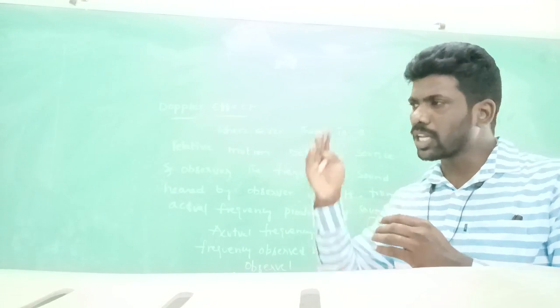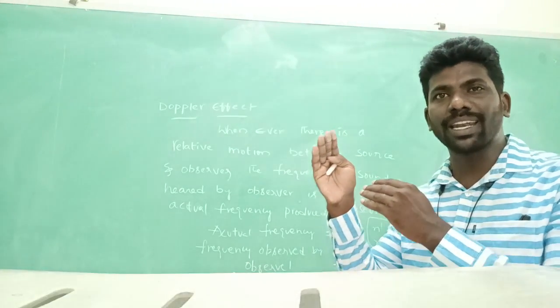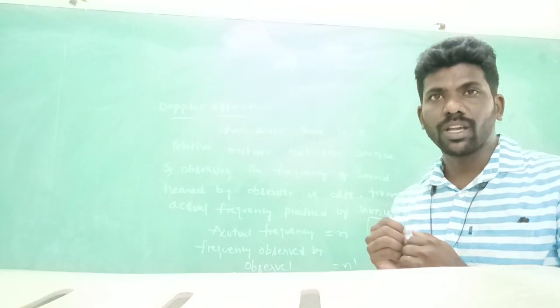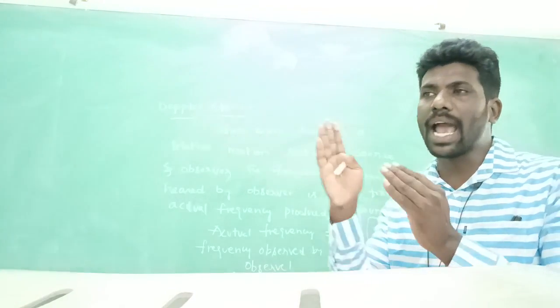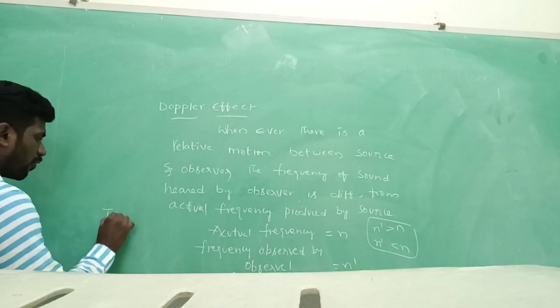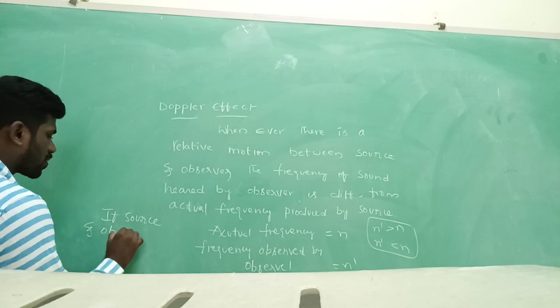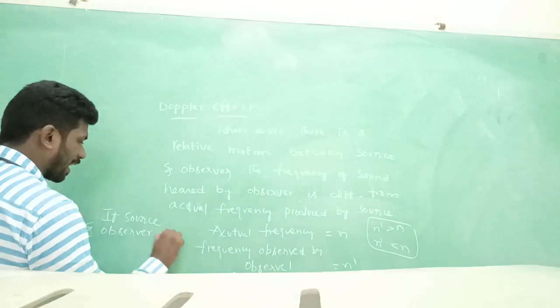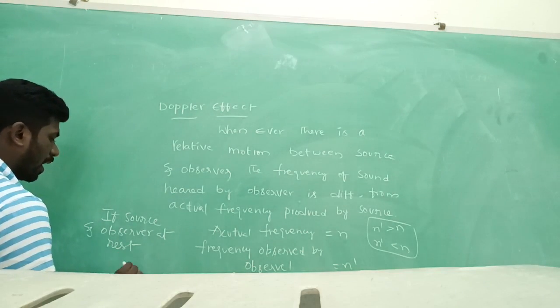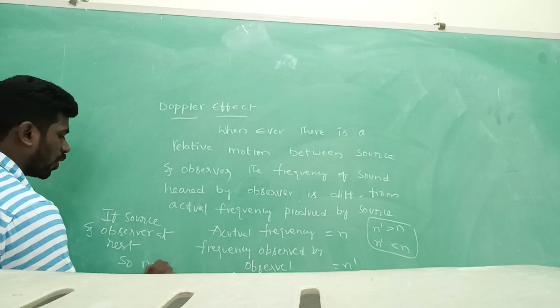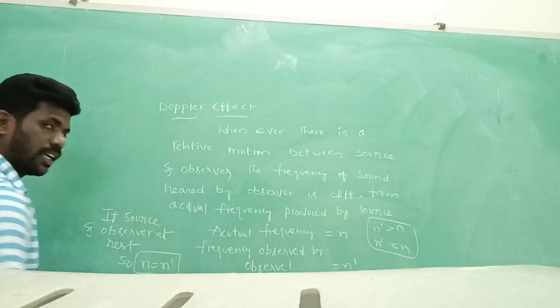Suppose the source and the observer are at rest, then the apparent frequency and actual frequency are the same. So N equals N dash.